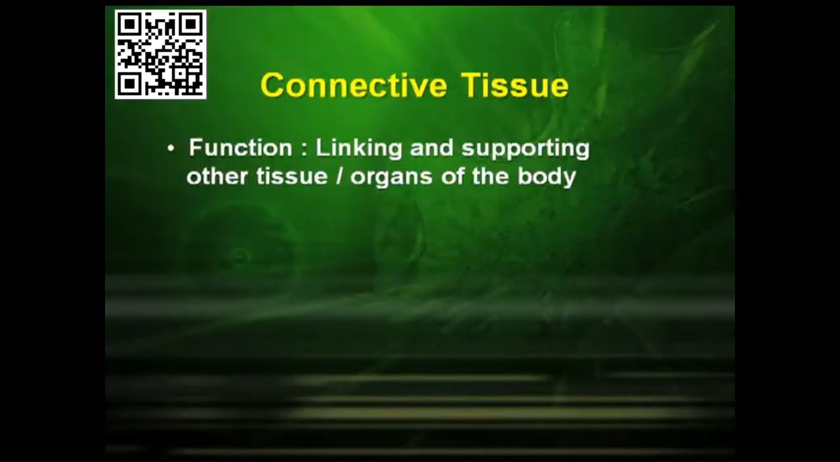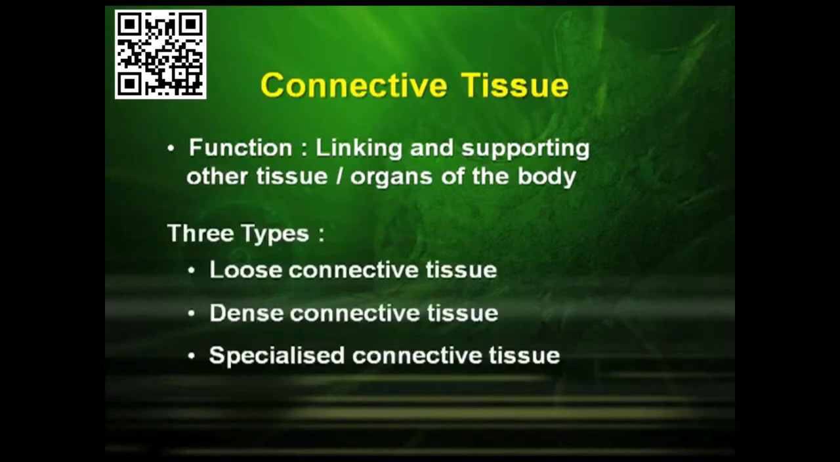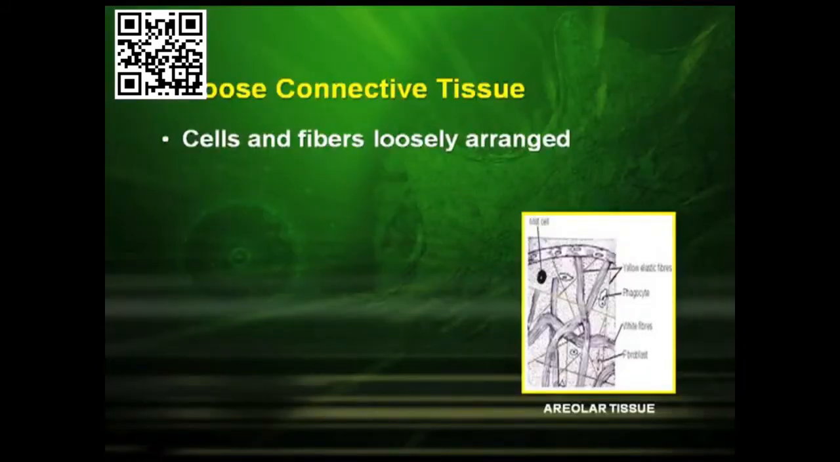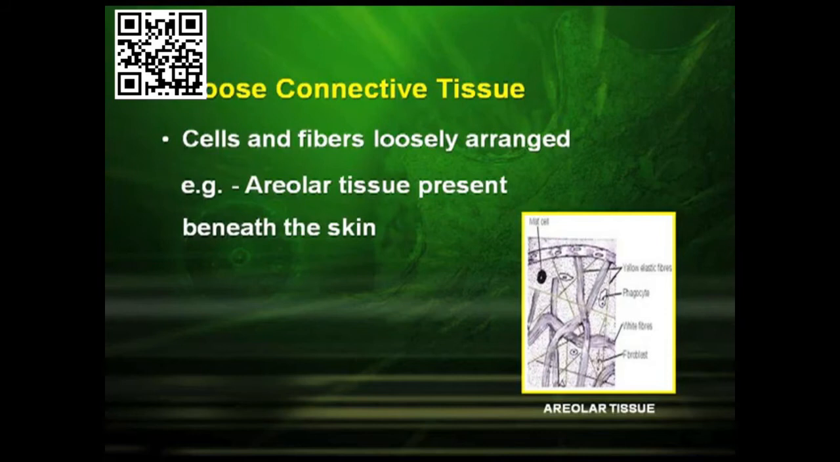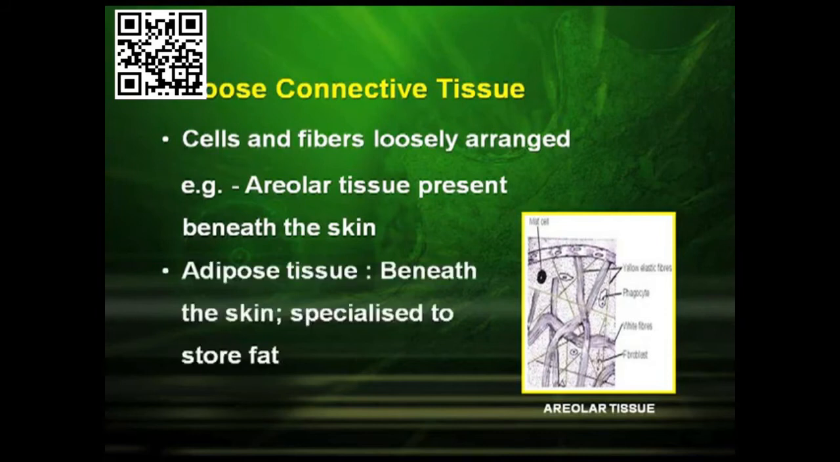The next type of tissues under the animal tissue category is the connective tissue. Their function is linking and supporting the other tissues and organs of the body. We find 3 types of connective tissues. These are the loose connective tissues, the dense connective tissues, and the specialized connective tissues. Regarding the loose connective tissues, here the cells and the fibers are loosely arranged. For example, the areolar tissue, which is found beneath the skin, and the adipose tissue, which is found beneath the skin, which is responsible for storing fat.